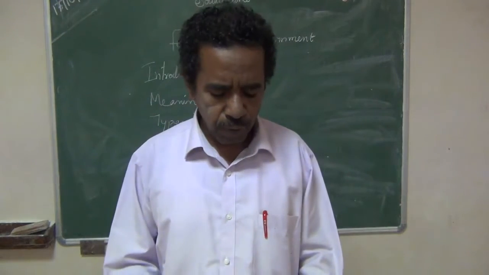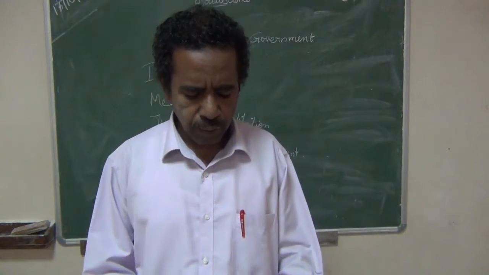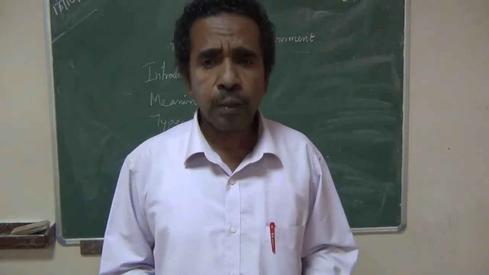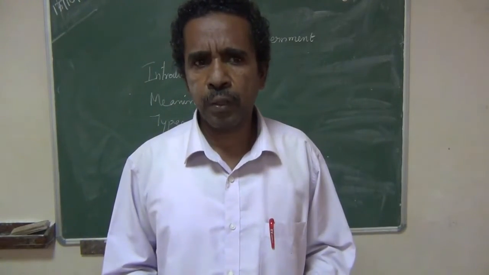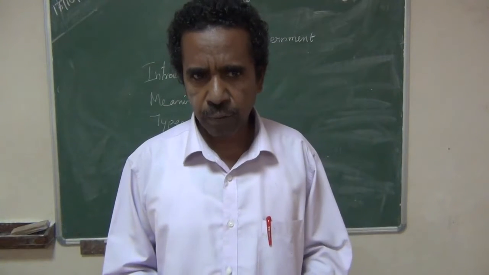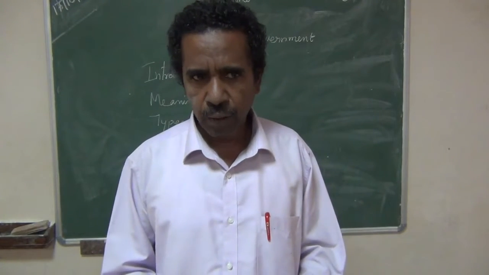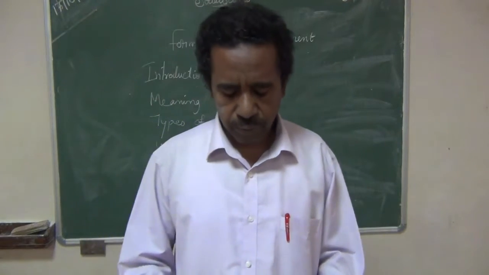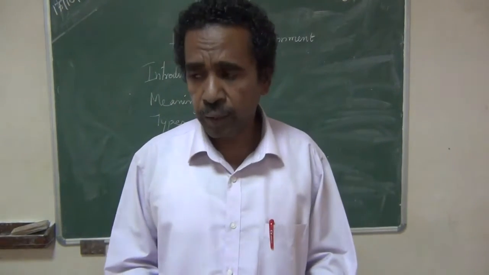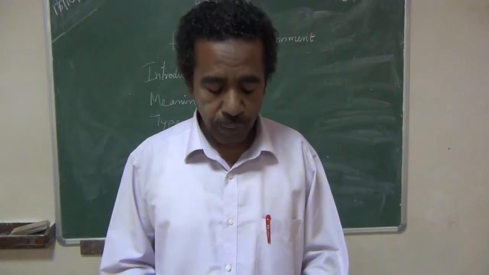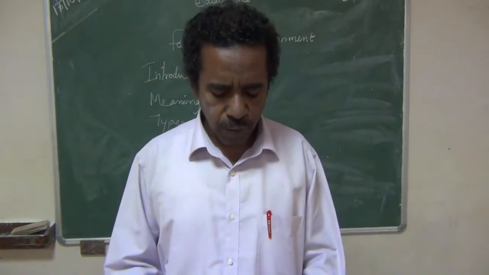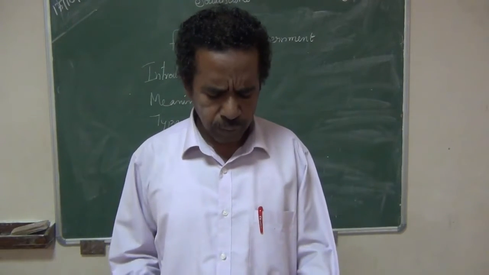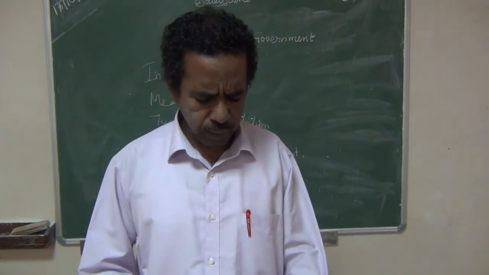Unitary form of government, or unitary state. Unitary means only one government at the center. No other government in any other states. Only one country, one government. That is the unitary system of government. It is a state governed as a single entity.